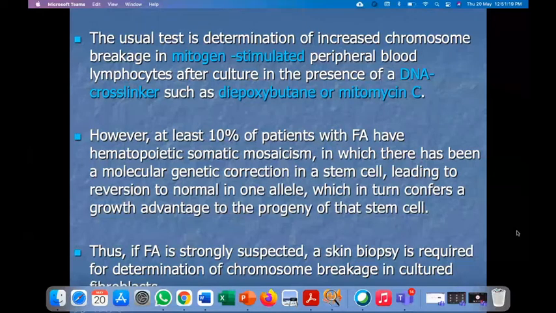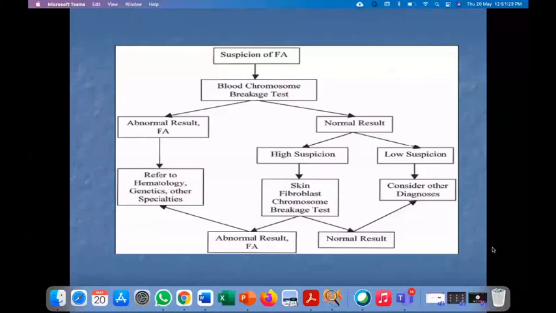That is a figure showing that when we suspect Fanconi anemia, we should do a blood chromosome break test. If the blood chromosome break test is abnormal, then we think it is Fanconi anemia, and we should refer this patient to a hematologist or geneticist or other specialist. If the chromosomal break test is normal, then